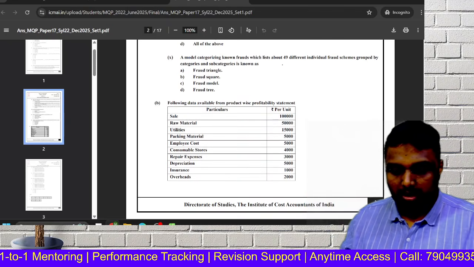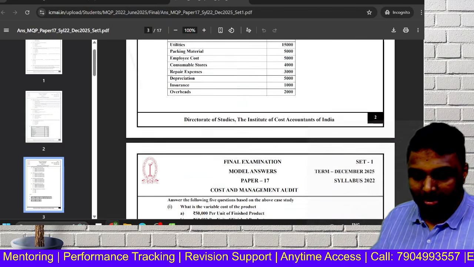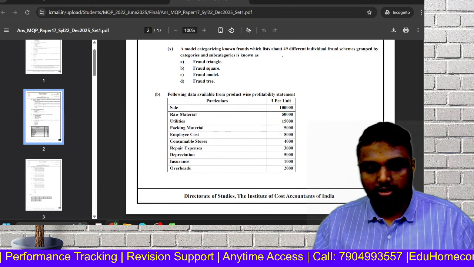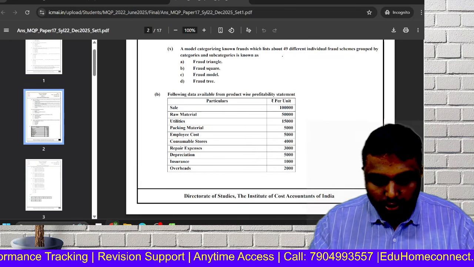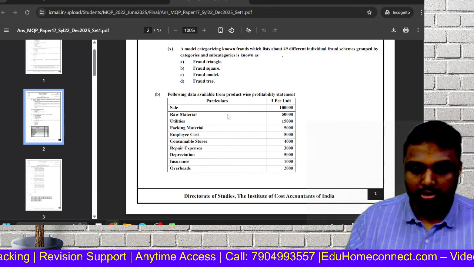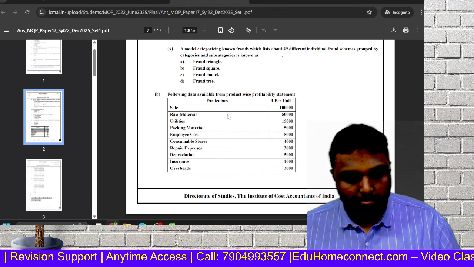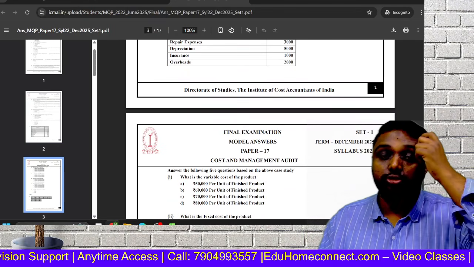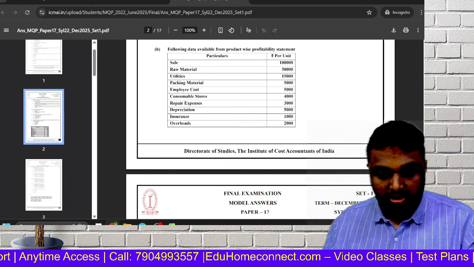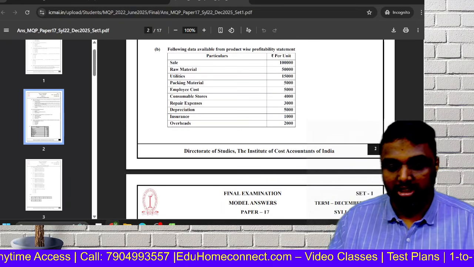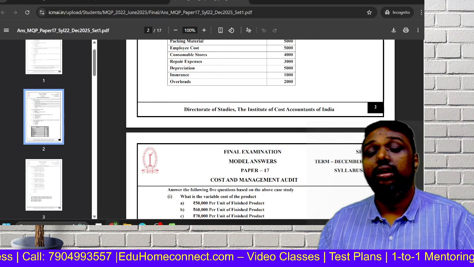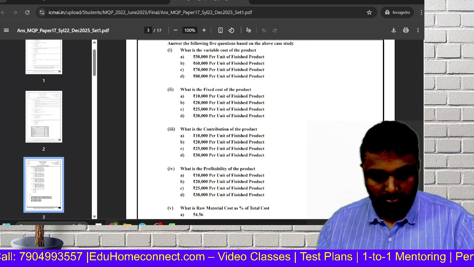See, sales, raw material, utilities, packing material, and they are asking what is the variable cost of the product. So we have to take all the material, utilities, packing material. So what are all the variable parts? Employee cost, consumable stores, up to that. Depreciation, insurance, overhead and all are semi-variable, correct? Fixed cost, we have insurance and depreciation directly. Overhead we can't say directly, so it can be variable, semi-variable also.